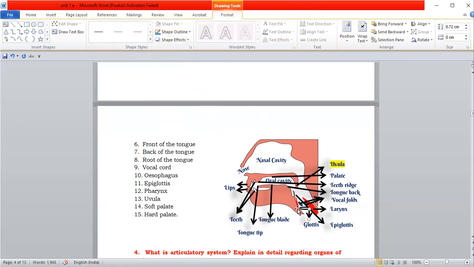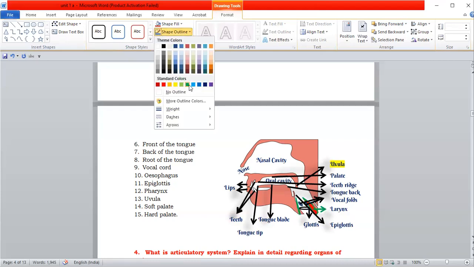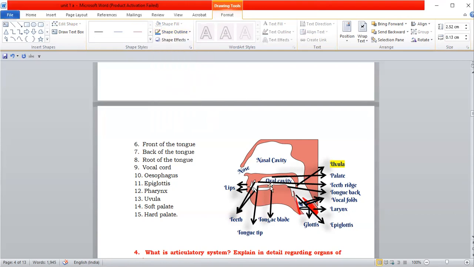And these two, yeah, these are called as larynx. So larynx is also called as voice box, which consists of vocal cords. Okay, and this is called as tongue blade.